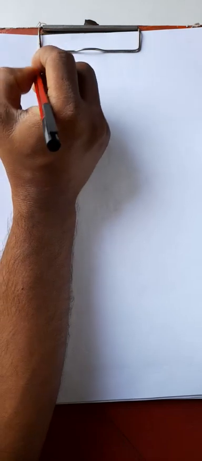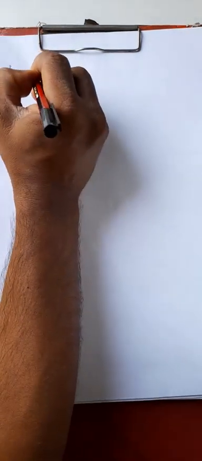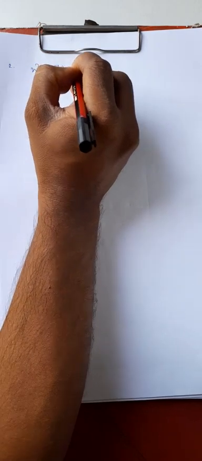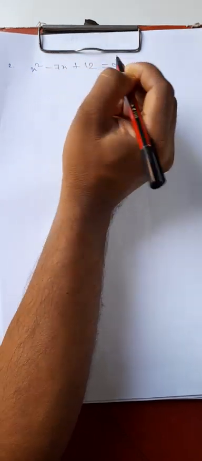Now let us solve another equation. Say for example, equation number 2, x square minus 7x plus 12 equal to 0.